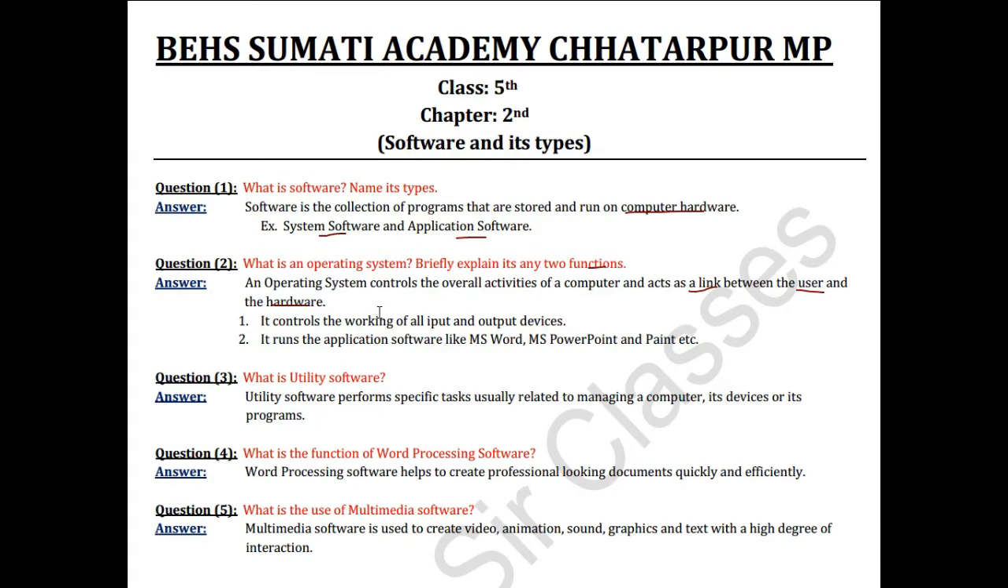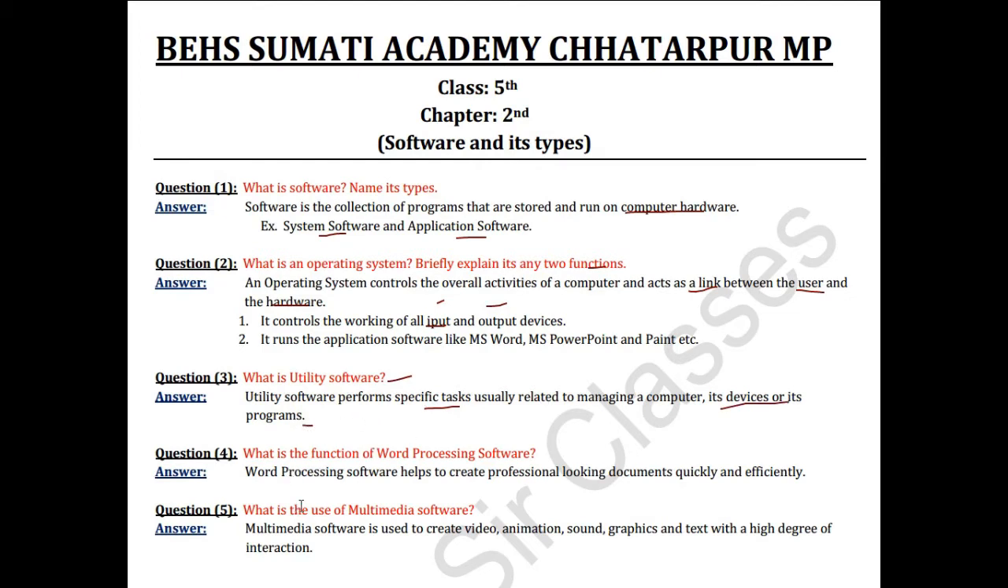The functions can be understood as, first one, it controls the working of all input and output devices. Here the n is missing, but you can understand easily. Second one, it runs application software like Microsoft Word, Microsoft PowerPoint and Paint, etc. The next question is, what is utility software? So utility software performs specific tasks usually related to managing a computer, its devices or its programs.